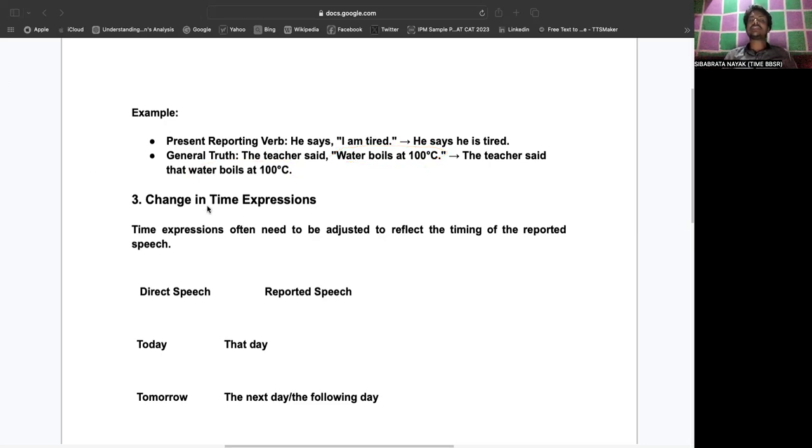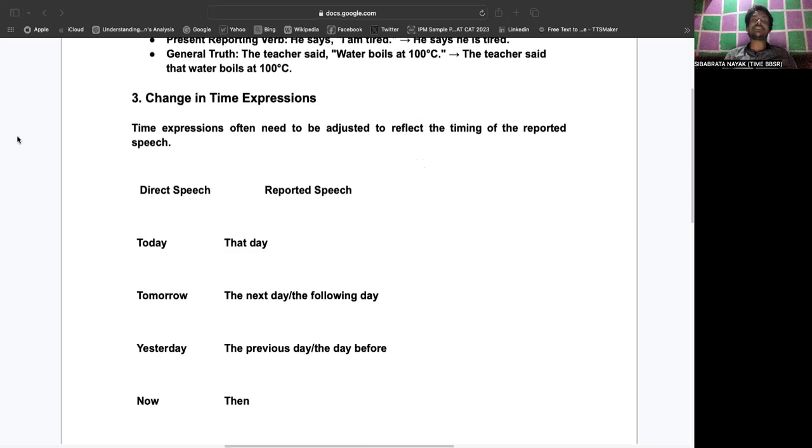The next one is the change in time expressions. When we talk about change in time expressions, what do we find? Time expressions often need to be adjusted to reflect the time of the reported speech. In direct speech, if you say "today," it will change in indirect speech to "that day."